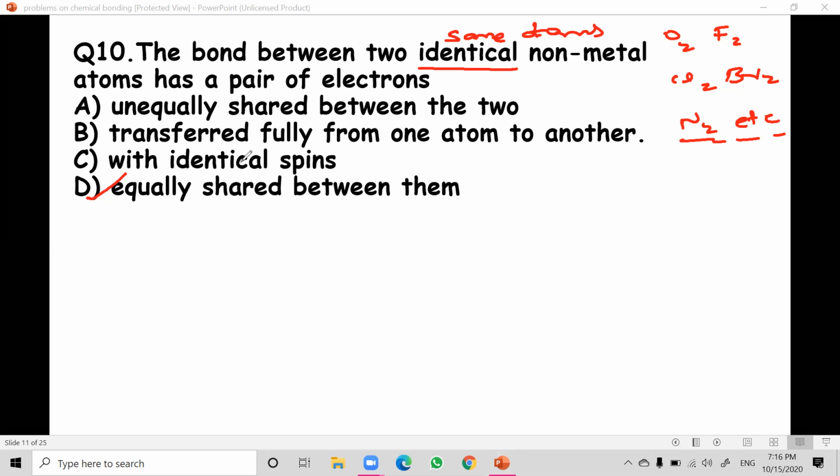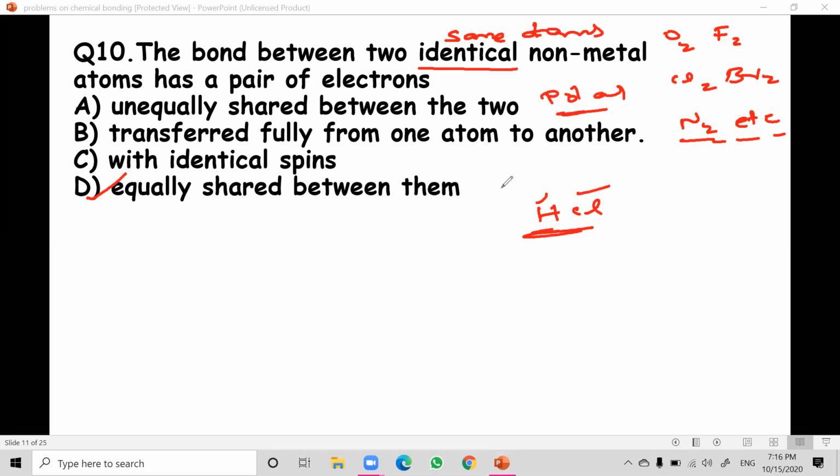Transferred fully from one atom to another atom is wrong anyway, because transfer means it is not a covalent bond, it is an ionic bond. And unequally shared can happen only in polar covalent bonds, but polar is not identical. For example, HCl is not made of identical non-metal atoms: hydrogen is one and chlorine is another.